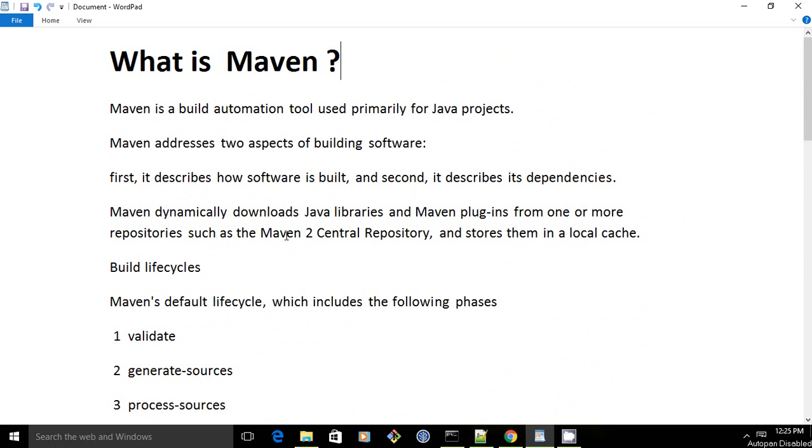What is Maven? Maven is a build automation tool used primarily for Java projects. Maven addresses two aspects of building software. First, it describes how software is built, and second, it describes its dependencies. Maven dynamically downloads Java libraries and Maven plugins from one or more repositories such as the Maven Central repository and stores them in a local cache. It provides a build lifecycle.